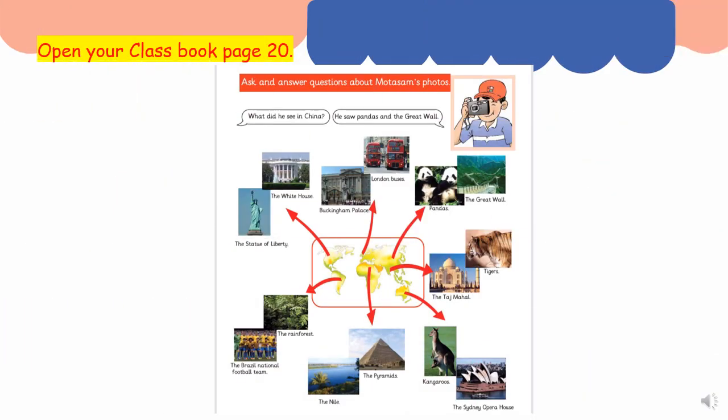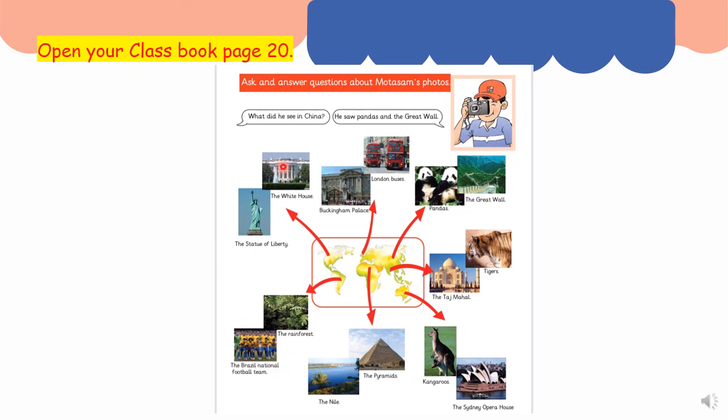Now open your class book on page number 20. Ask and answer questions about Mu'tasim's photos. So this is Mu'tasim, and Mu'tasim has visited these countries. He visited USA, Britain, China, India, Australia, Egypt, and the last one he visited Brazil.